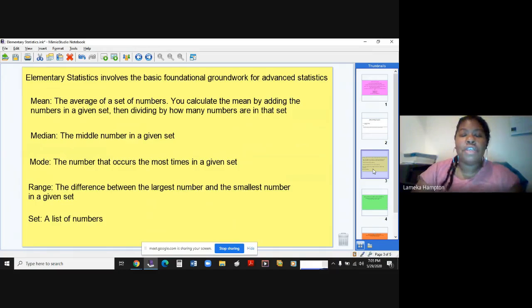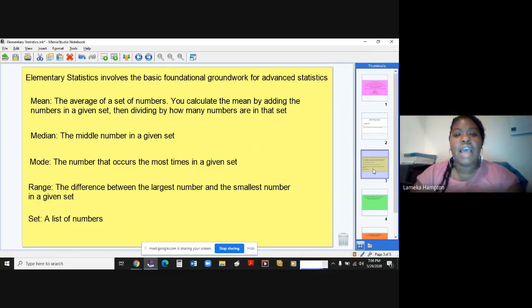So elementary statistics involves the basic foundational groundwork for advanced statistics. So again, if you're looking for random samples and population samples and bell curves, is P low, is P high, go ahead and hit one of them websites that I told you about earlier. And they are free 99. You can't beat it. All right, so we're going to be discussing mean, median, mode, range, and set.